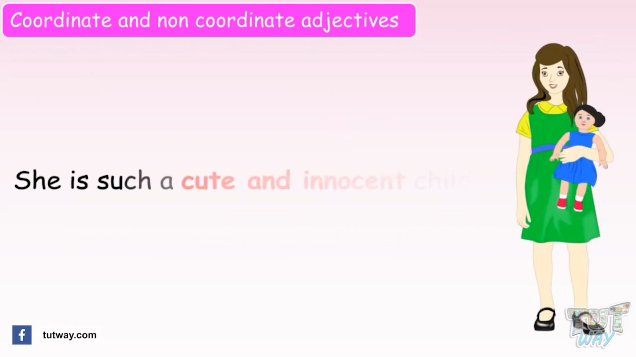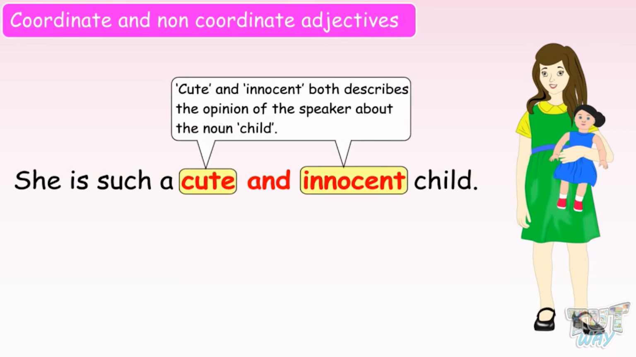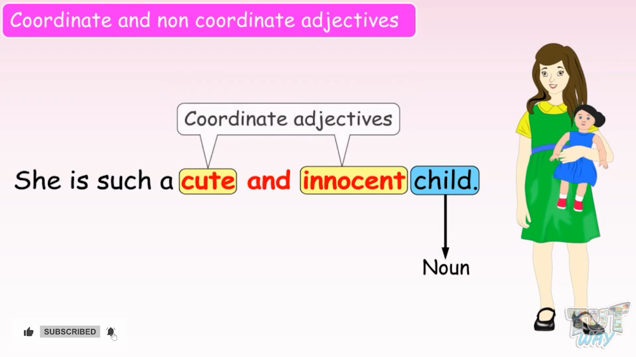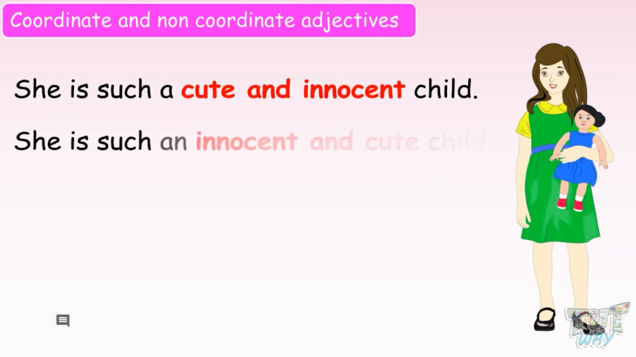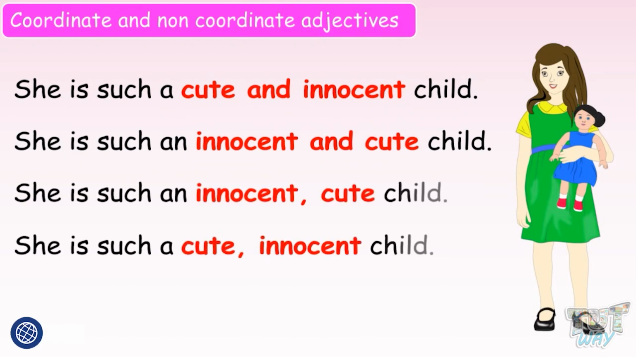Here we have another example. She is such a cute and innocent child. Here, the two adjectives, cute and innocent, both describe the opinion of the speaker about the noun child. So, these are coordinate adjectives. You can also reverse their order. She is such an innocent and cute child. You can also replace "and" with commas.